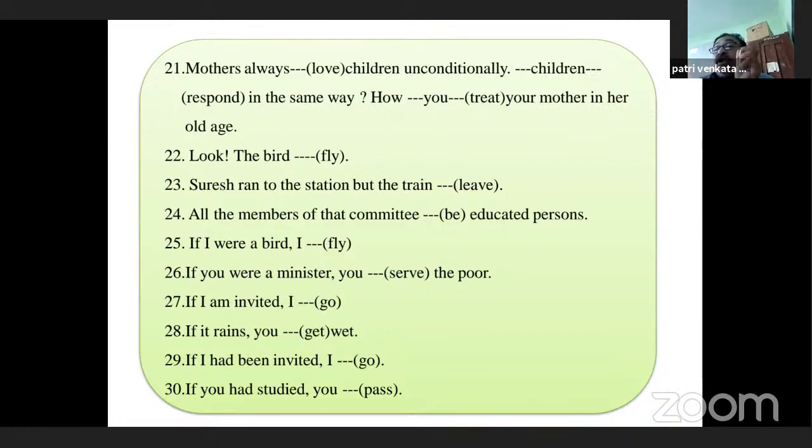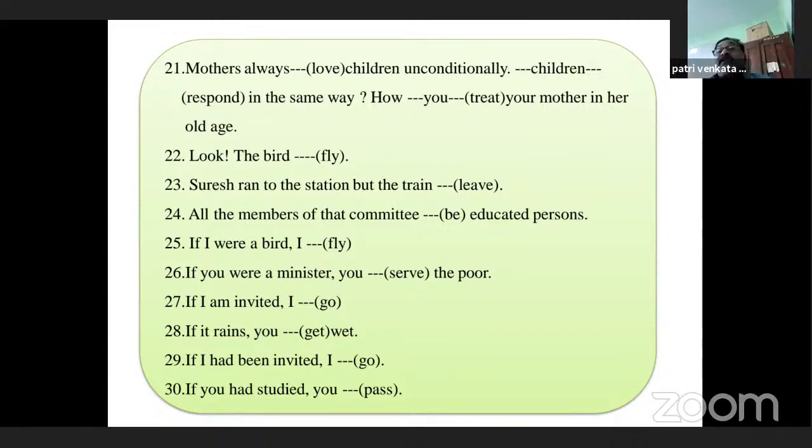Yes, do children respond in the same way? A general question. Do children respond in the same way? How will you treat your mother in her old age? So once again, I read the answers for you. Mothers always love children unconditionally. Do children respond in the same way? How will you treat your mother in her old age?